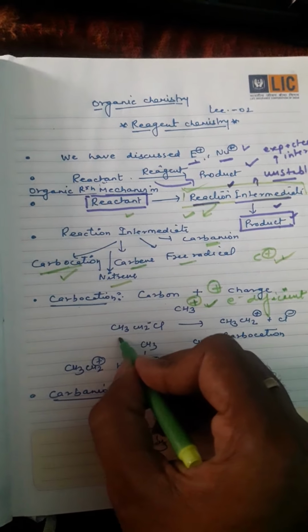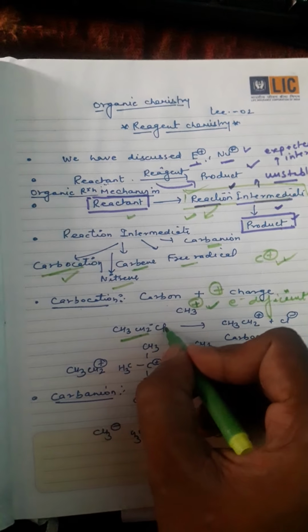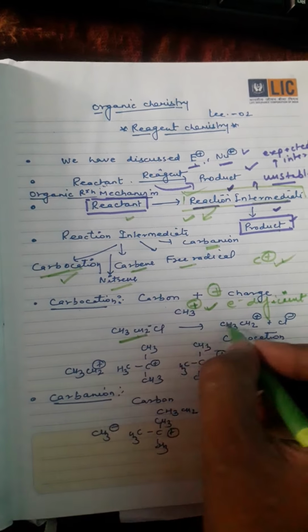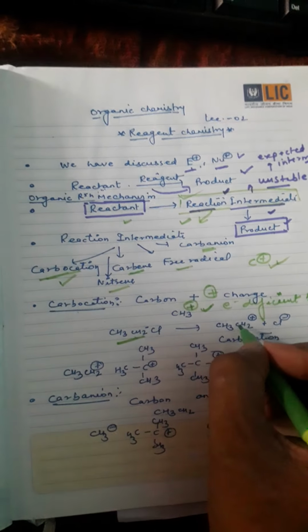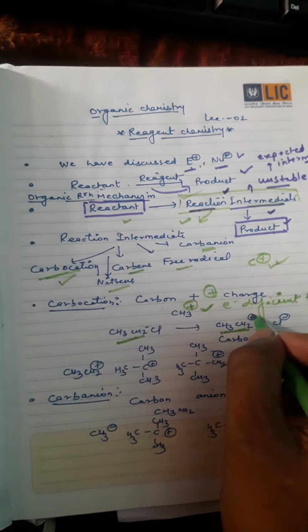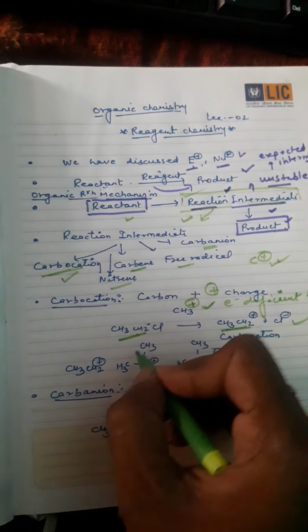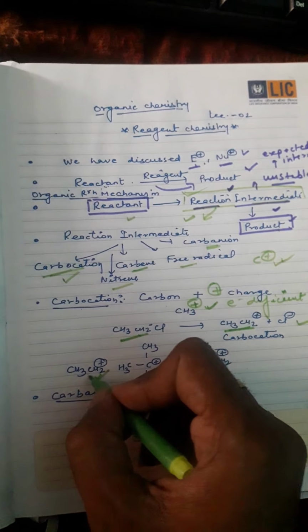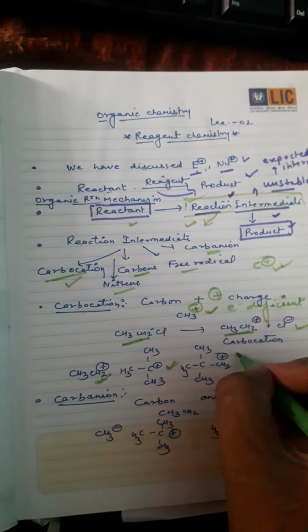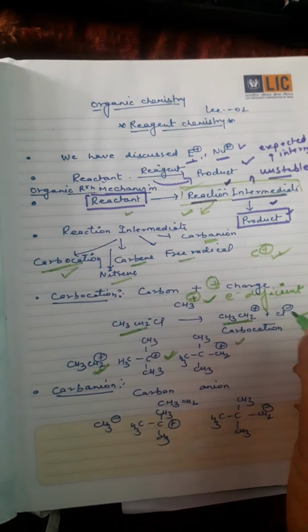Suppose CH3CH2Cl, which is ethyl chloride. The formation of a carbocation from it will be the ethyl carbocation. So this type of carbocation, CH3CH2 plus, can be formed as a reaction intermediate.